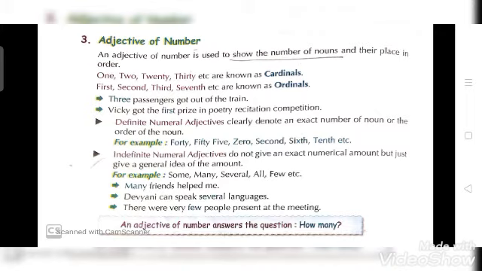बस आपको एक idea मिल जाएगा कि हाँ कुछ amount है या थोड़ा है या बिल्कुल नहीं है. These kinds of words you will get. For example, some, many, several, all, few, etc. Many friends help me. So, many is an adjective of number. Devyani can speak several languages. Several is an adjective. There were very few people present at the meeting. So, few.